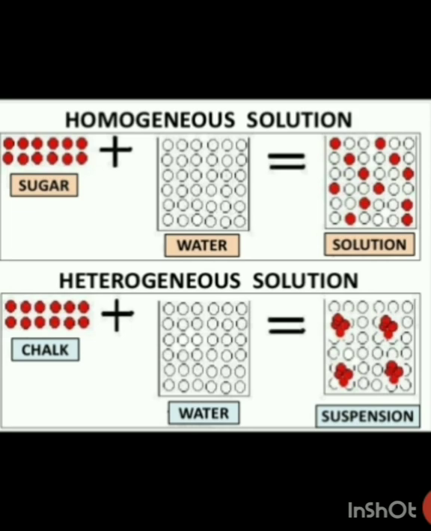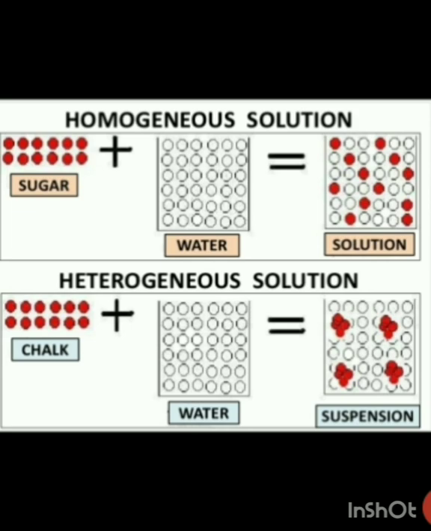And in a heterogeneous solution, you can see that whatever amount of chalk you have taken is added to water and they form a suspension. So this is how the law of conservation of mass is explained.